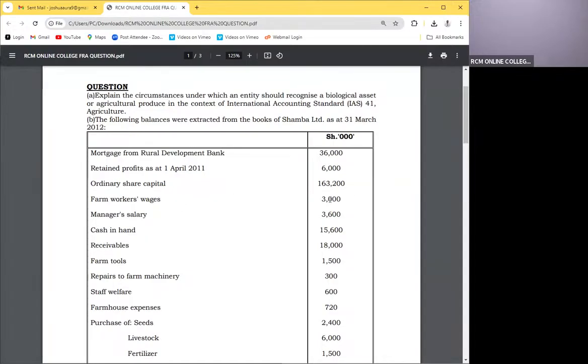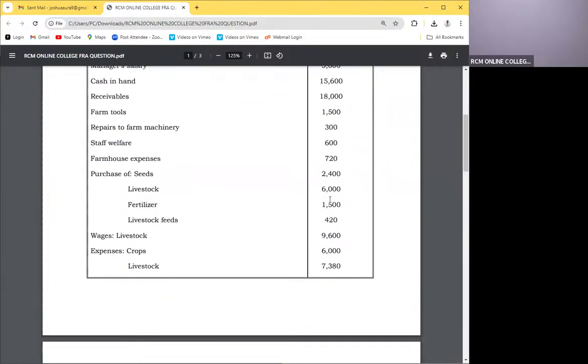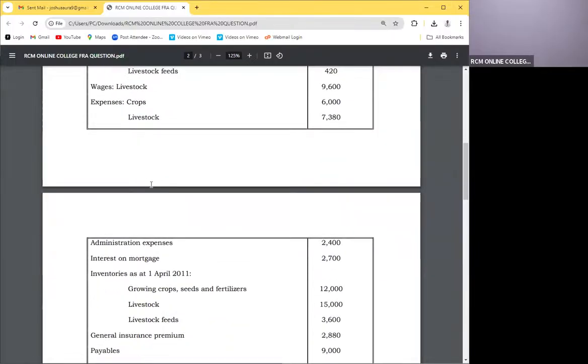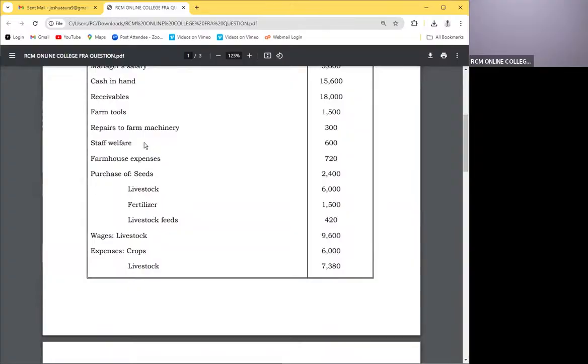I'll tell you why. Look at, for example, these expenses. We know expenses for crops and we know expenses for livestock. So these expenses that are apportioned are the ones going to the individual biological assets account. These ones here we call direct. If you look at something like staff welfare, you see staff, they're serving the whole farm, right?